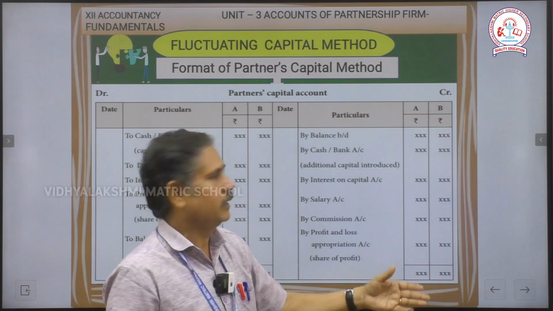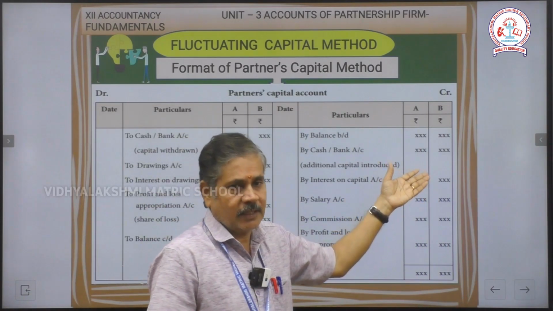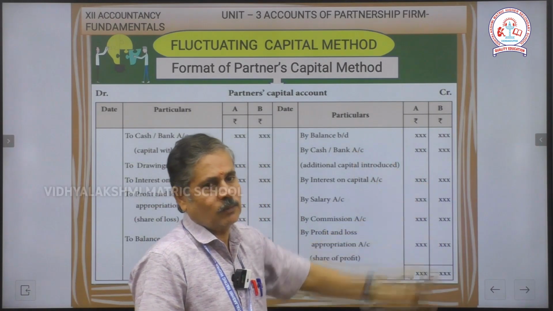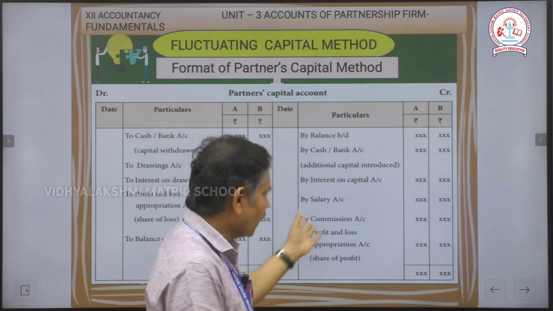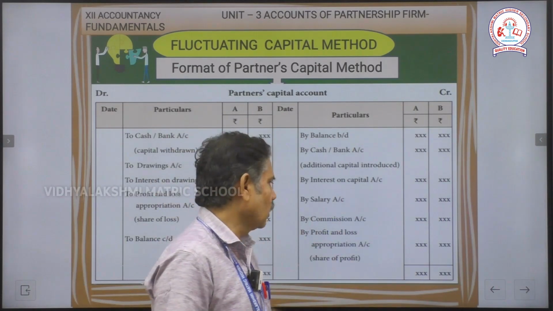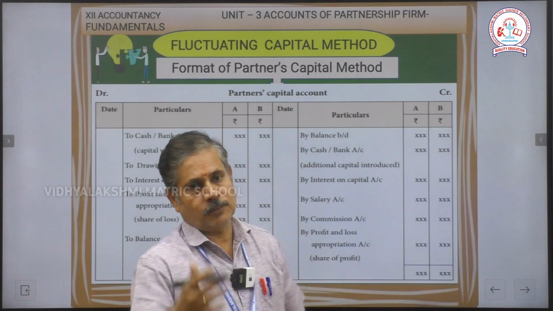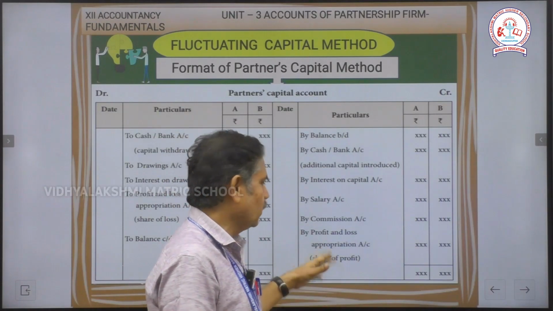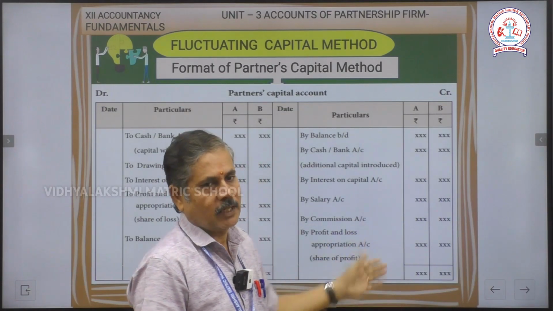Then after salary, any one partner is receiving, we can write the name in the particular column. Another one column we put dash. Then commission also, any one partner get one column you put the amount, another column you put the dash. Then after find out the share of profit is there, we can write the amount.